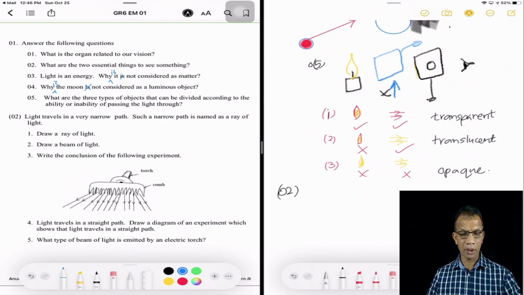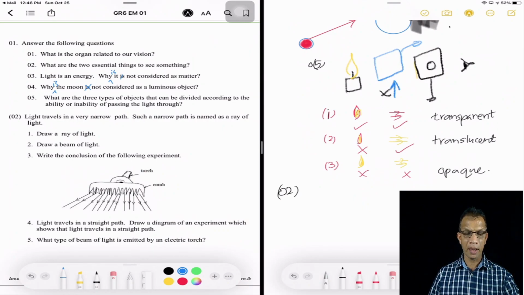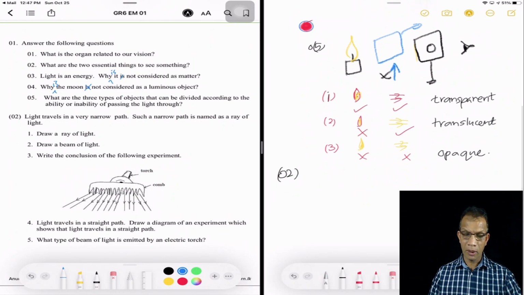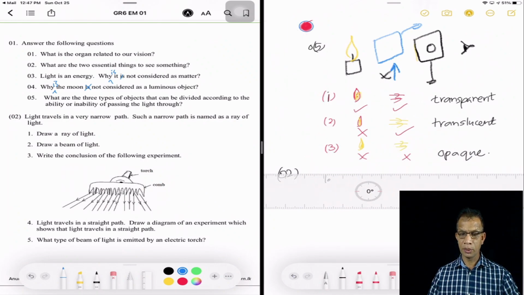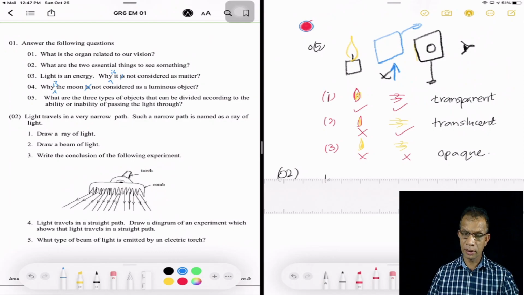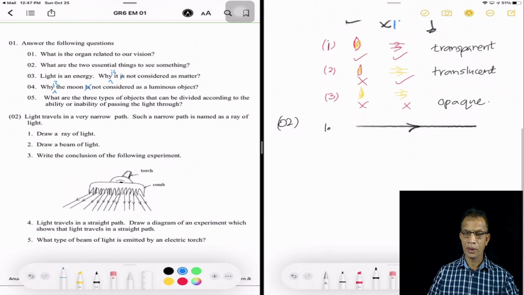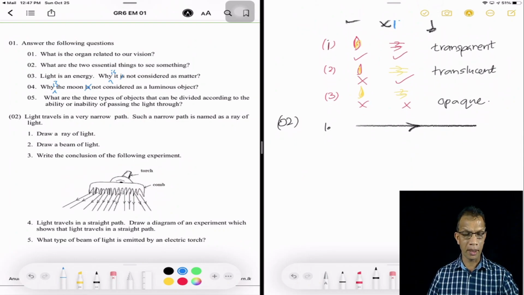And we'll go to the second question, the main question. Light travels in a very narrow path. Such a narrow path is named as a ray of light. Question number one. Draw a ray of light. Well, when you're drawing any diagram related to science, make sure to take a pencil and a ruler, then draw a straight line. Then you must show the direction of the light traveling. So this is a light ray or ray of light.